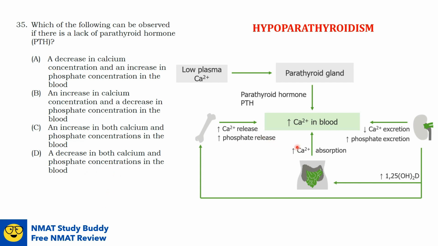As what you can see here, parathyroid hormone also stimulates the release of phosphate from bones. However, to prevent detrimental increases in phosphate, parathyroid hormone also increases the elimination of phosphate by the kidneys. Now, if a person has hypoparathyroidism, the excretion of phosphate ions in the urine will be impaired, resulting in an increase in concentration of phosphate in the blood. So that would be option A. There would be a decrease in calcium concentration and an increase in phosphate concentration in the blood in hypoparathyroidism.